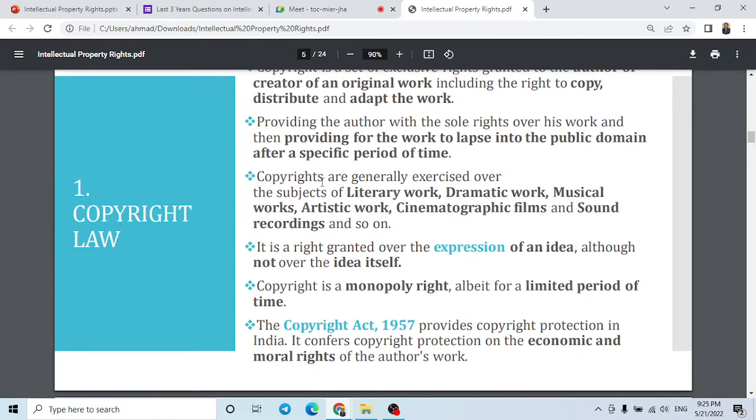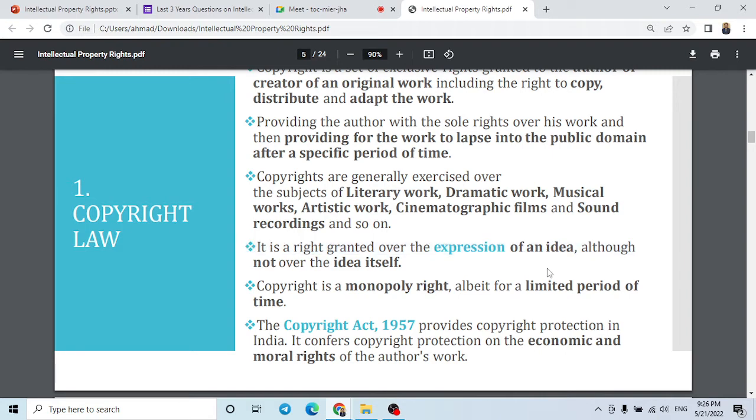Okay, so what are the copyrights? Whenever copyright comes, what should come to our mind? It should be some literary work, some dramatic work, some musical work, some artistic work, some cinematographic film, sound recording, all these. So whenever the copyright term comes, you should think about these things, so you can easily remember copyright. Copyright is actually given on expression, not on the idea.